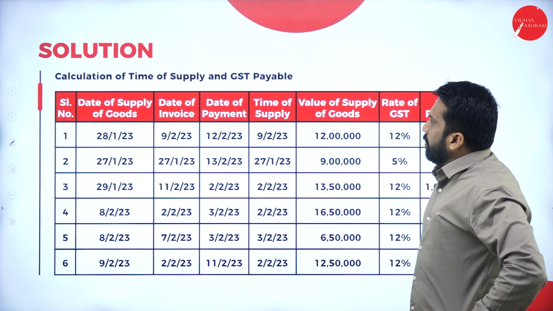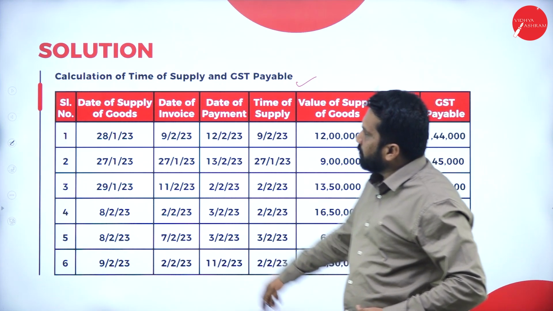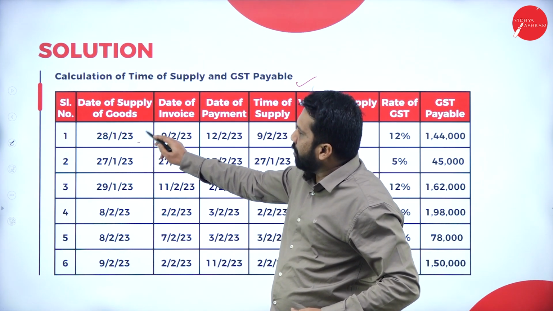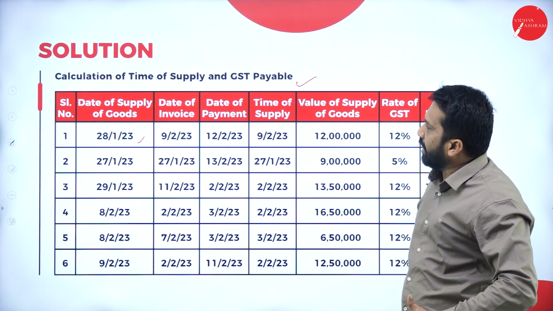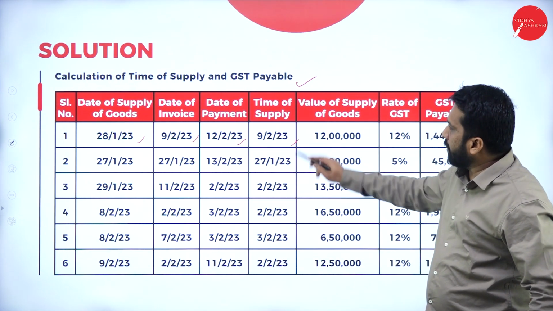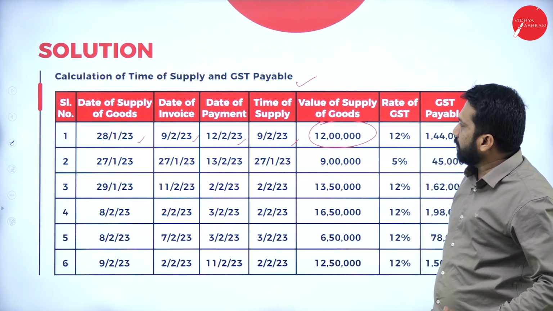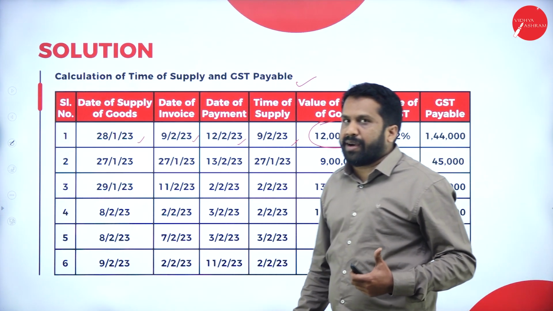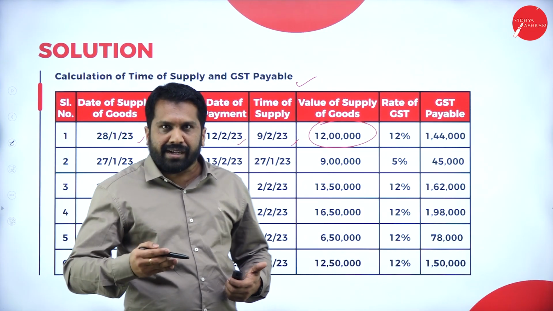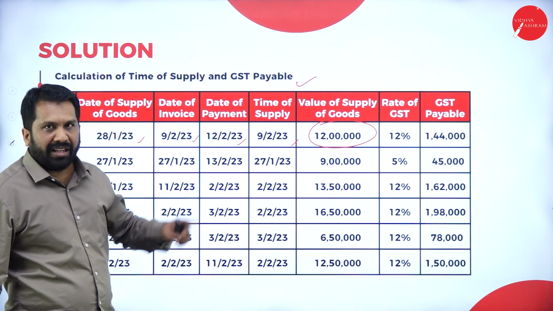Now, calculation of time of supply under GST payable. In this, time of supply of goods: 28th January, 9th February, 12th February, 9th February, and the value of supply is 12 lakh. Assume that the value of supply is 12 lakh; we have added imaginary numbers here. What is the tax rate? 12%.